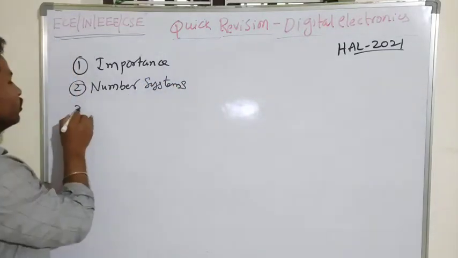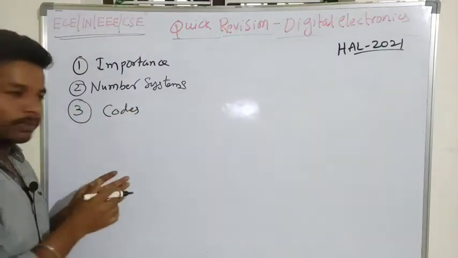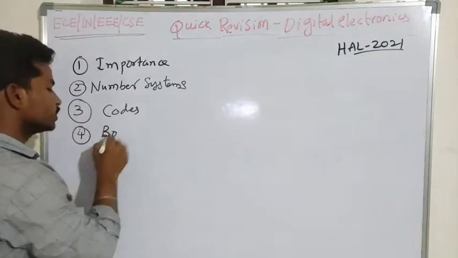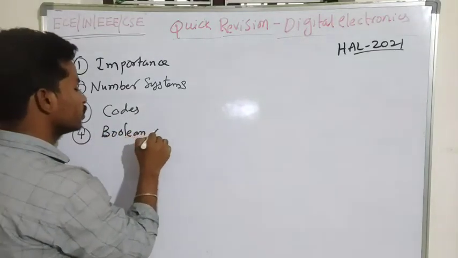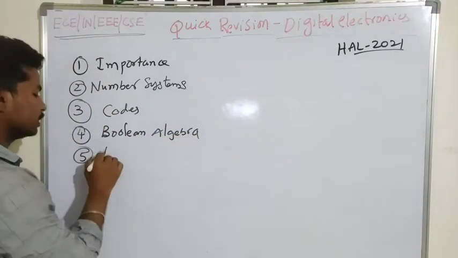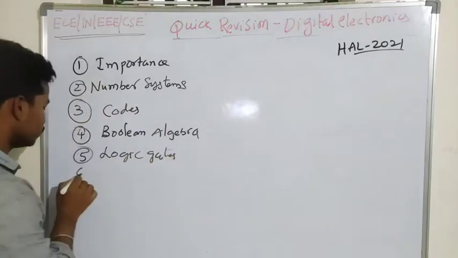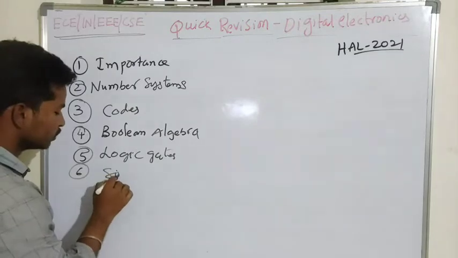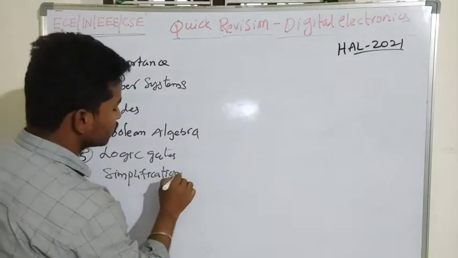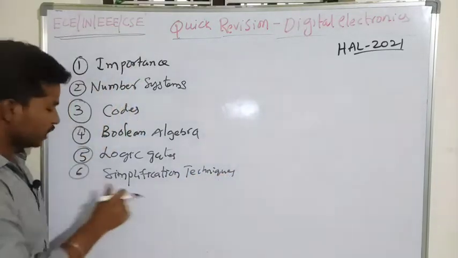We will also learn about the different types of codes, and we will also discuss Boolean algebra, and the fifth one is logic gates, and simplification techniques. We will discuss the simplification techniques also.